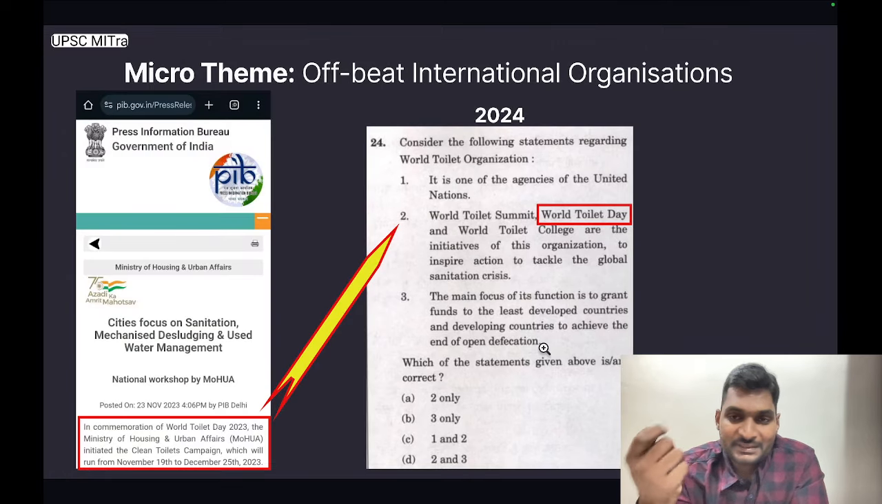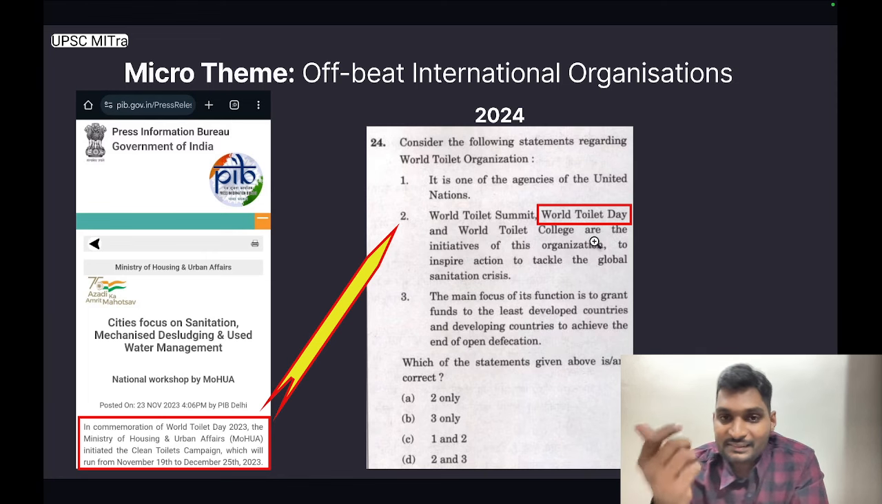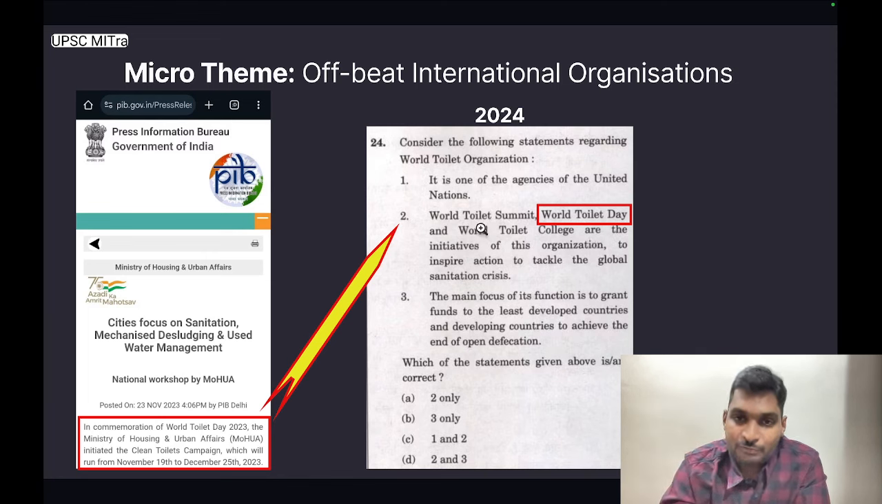So what is the paper setter expecting here? Based on this keyword, that is World Toilet Day, he has framed a question on the parent organization, that is the World Toilet Organization, also on the other initiatives conducted by this organization, be it World Toilet Summit, World Toilet Day or World Toilet College. So a level 3 question.